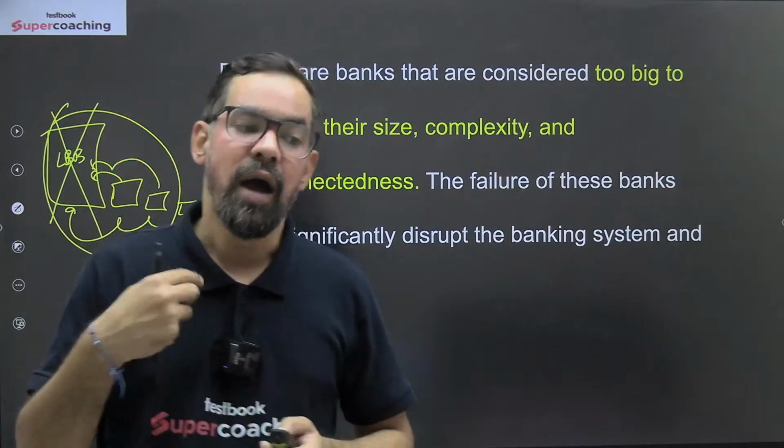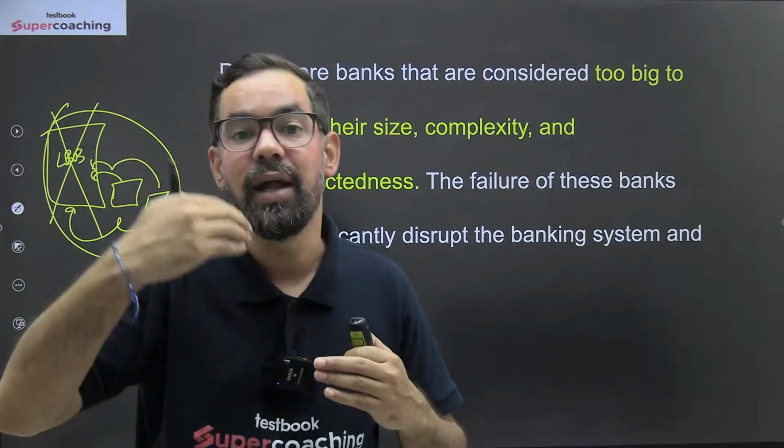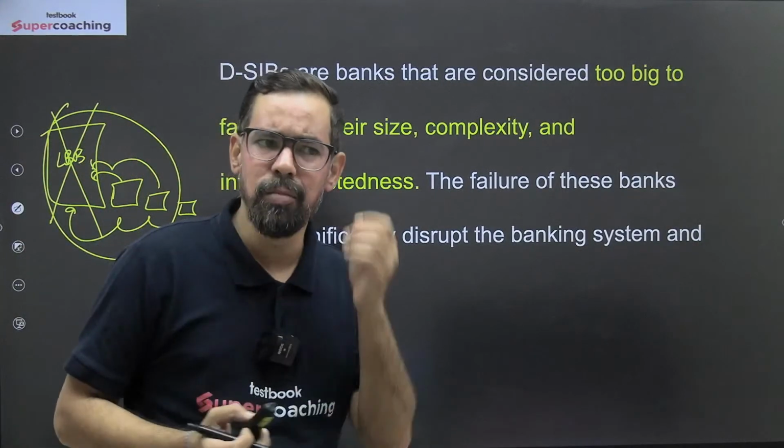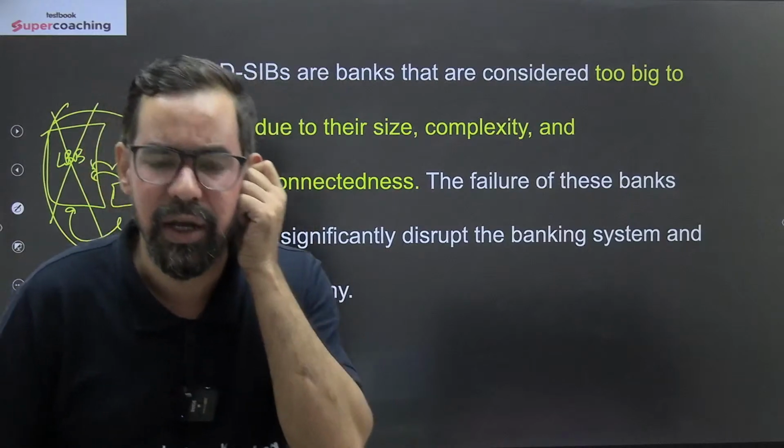So now they have to maintain some additional or buffer capital. As you all must have heard, banks have to maintain CAR, the capital adequacy ratio.